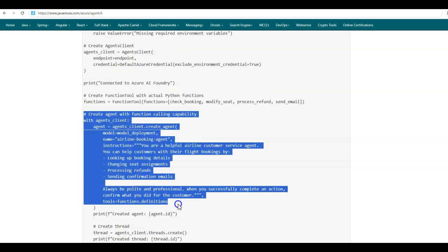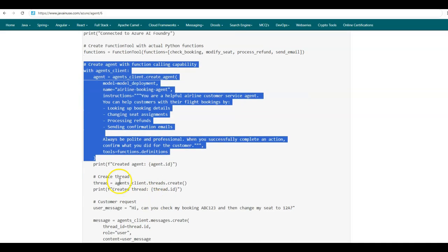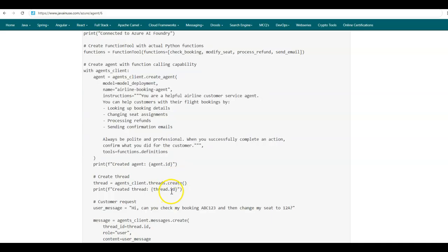So a new agent is created in our Azure AI Foundry and returns an agent object with an ID. Next, we'll be creating a thread. A thread represents a conversation session. It stores all the messages and maintains the conversation history. Think of it as a chat session with the agent. Each thread has a unique ID.